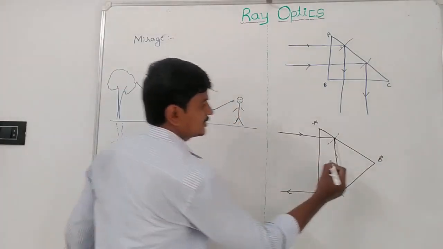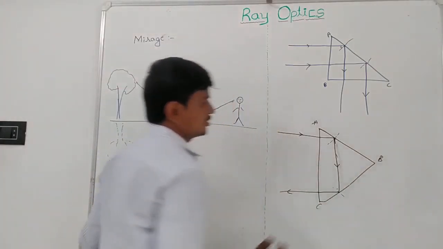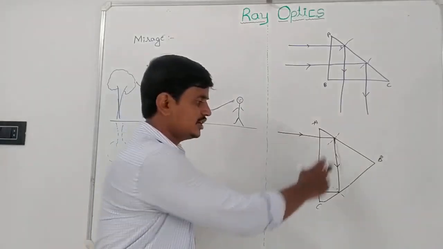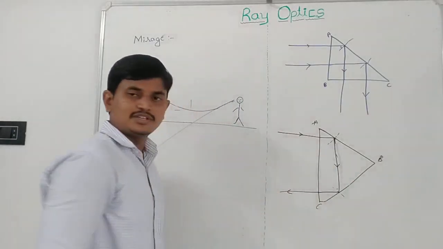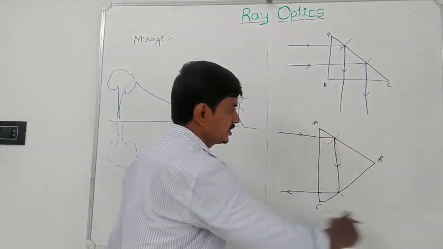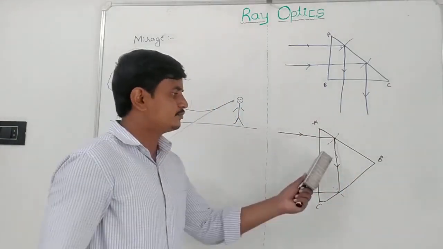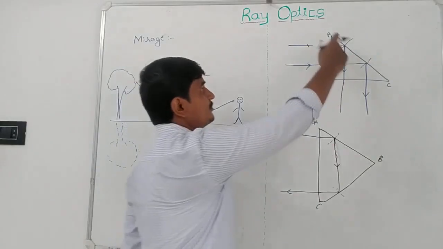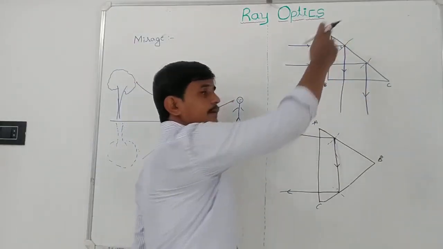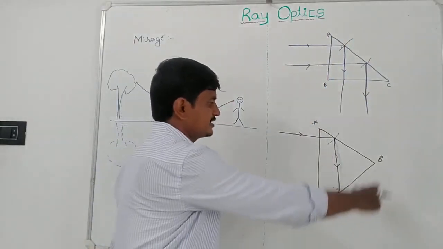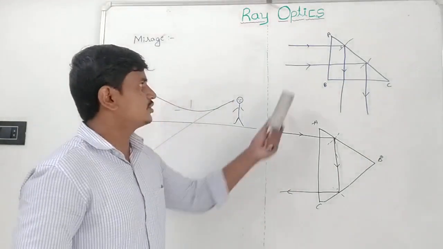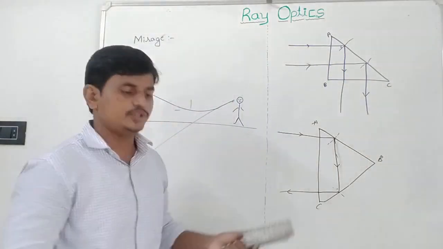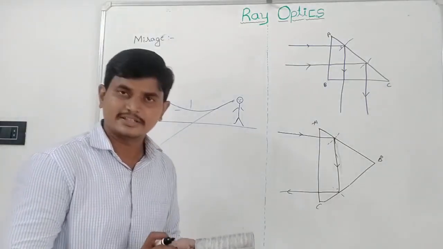So this is another arrangement used to change the direction by 180 degrees. The ray of light changes its direction by 180 degrees using this isosceles prism. This type of prism is used in periscopes, and this type of prism is used in binoculars. So these are the prisms used to get total internal reflection.